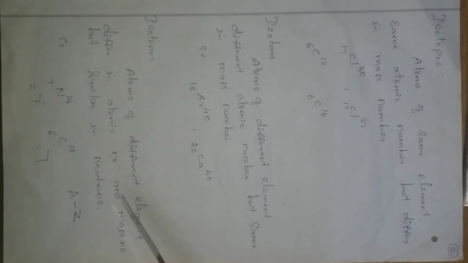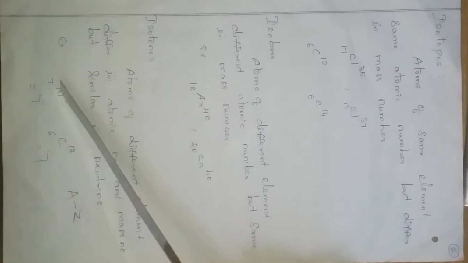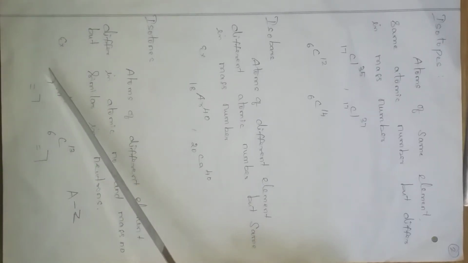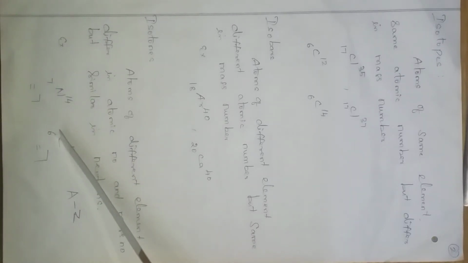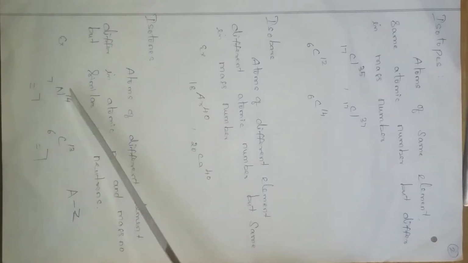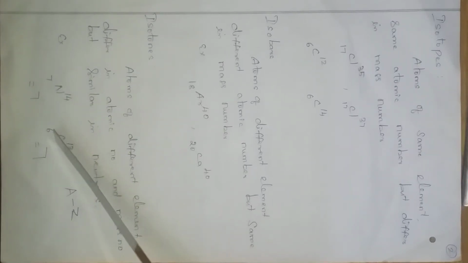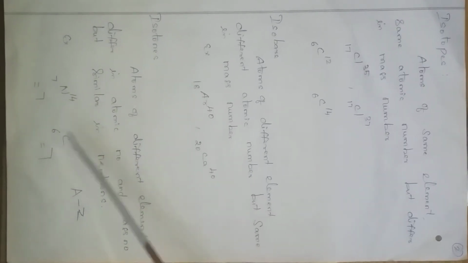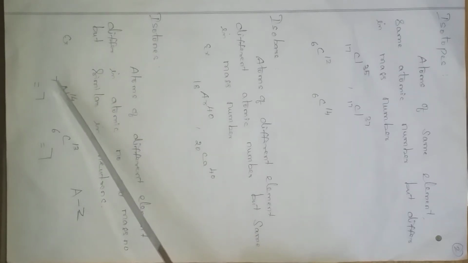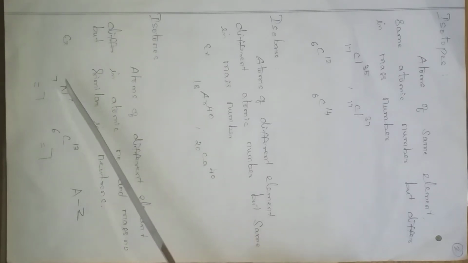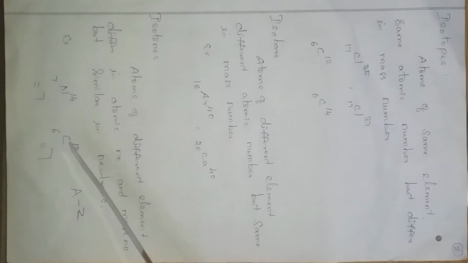Atoms of different elements differ in atomic number and differ in mass number. Everything is different. See, nitrogen and carbon are both different elements. Nitrogen has atomic number 7, carbon has atomic number 6. So both are different. 14 is the mass number, 13 is the mass number. These two are different. So all three, element, atomic number and mass number, all differ, but